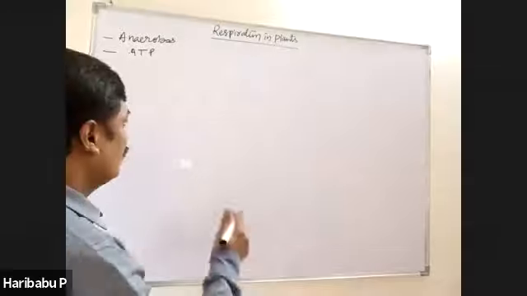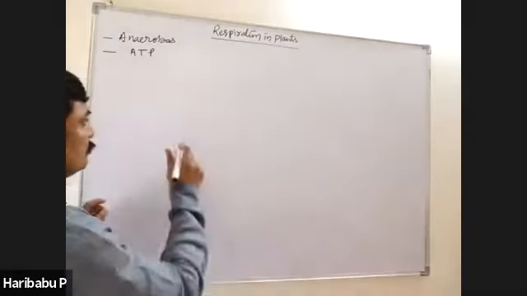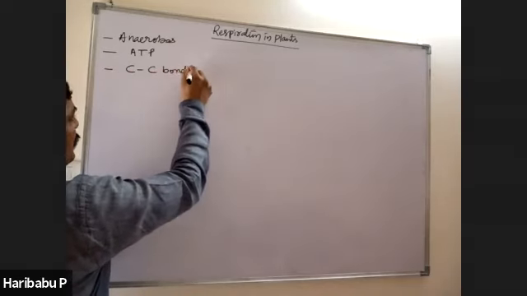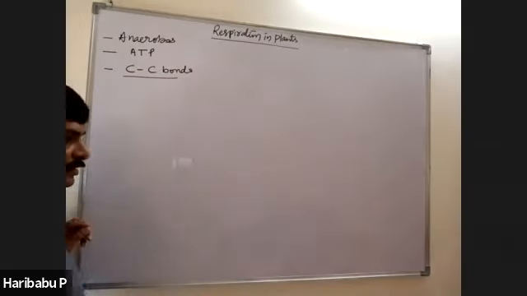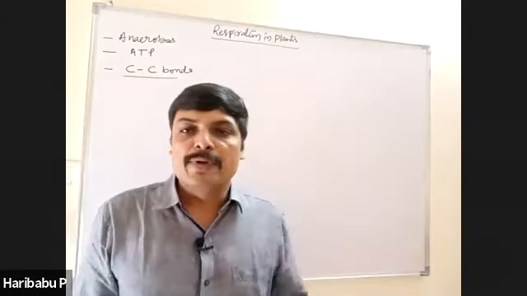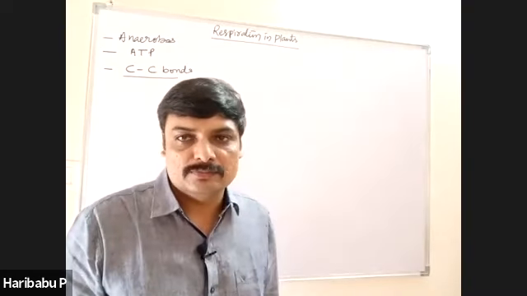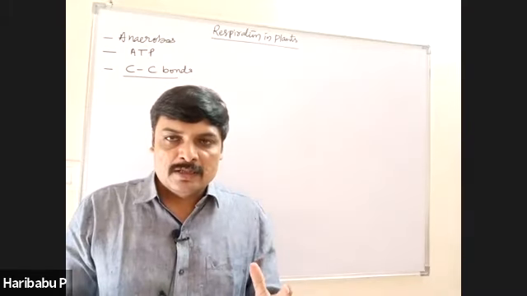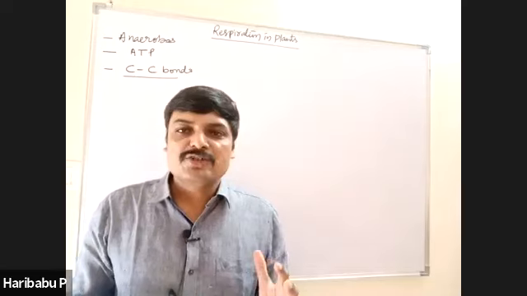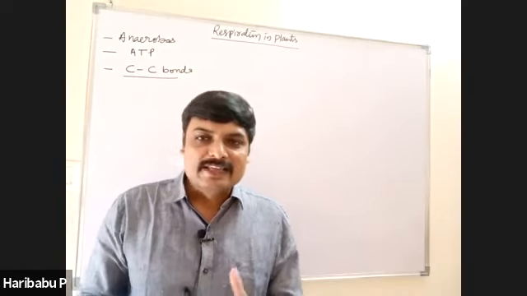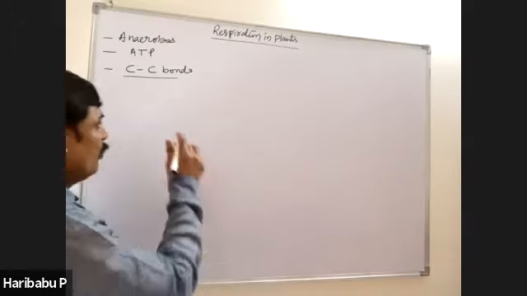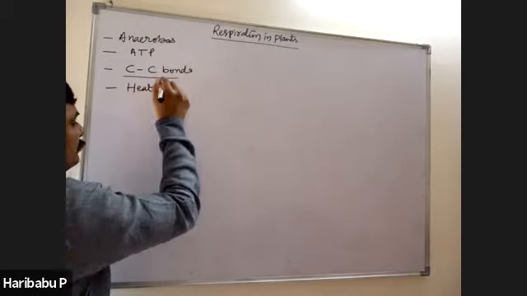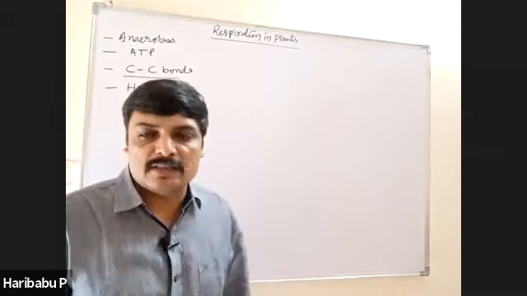During respiration, what bonds are broken down? C-C bonds. The C-C bonds present in the food material break down with the liberation of energy. And remember, all the energy that is liberated during the oxidation process is not utilized. Most of the energy is lost in the form of heat energy.